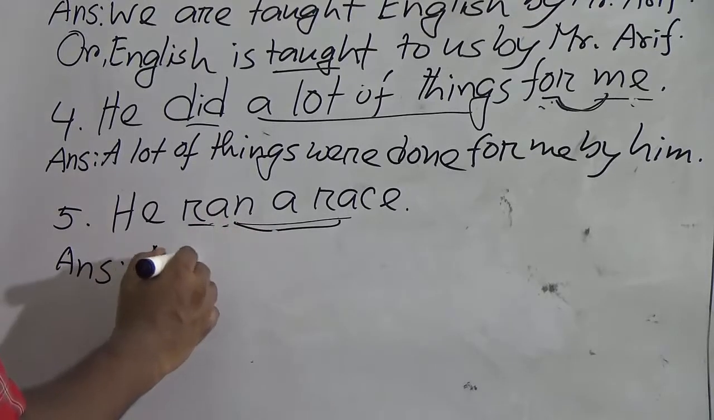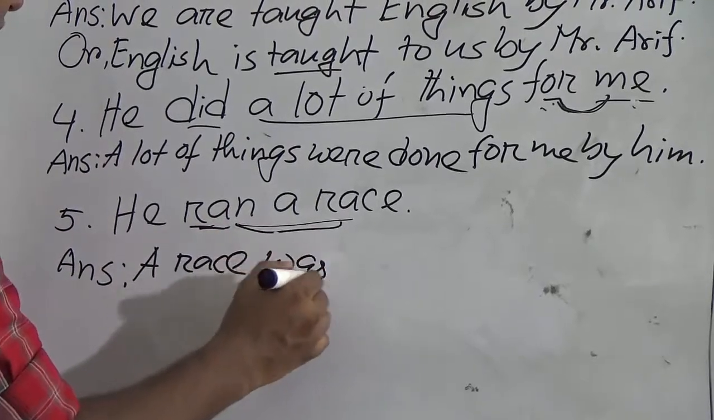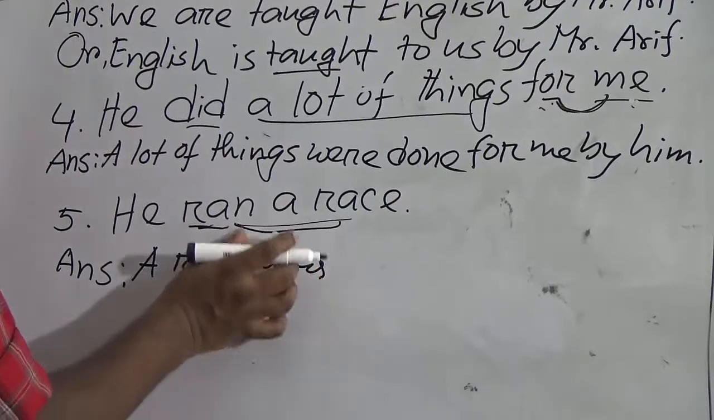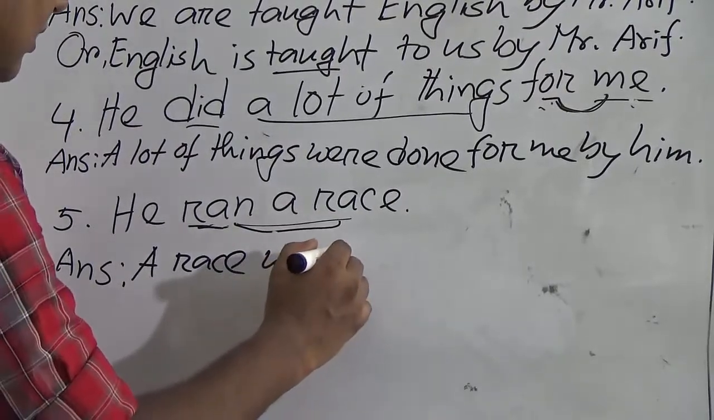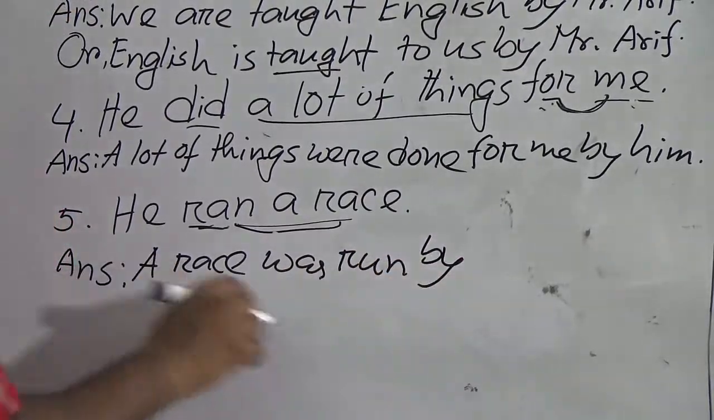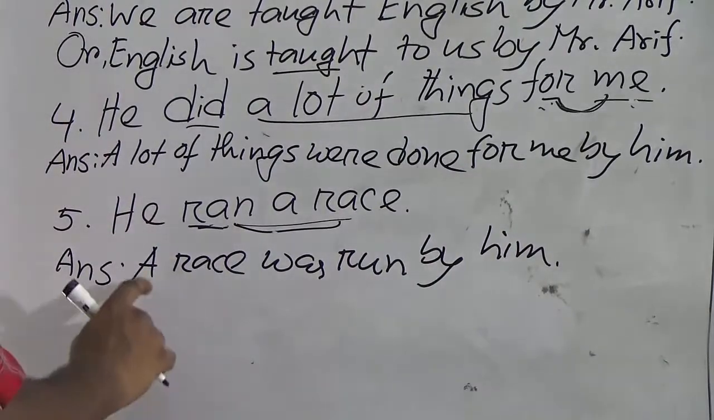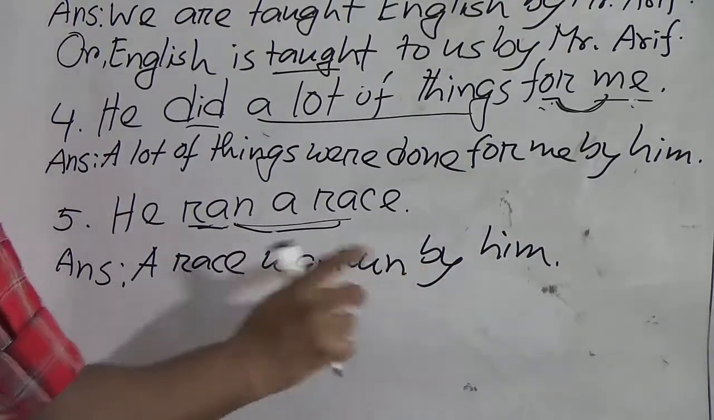So a race, past indefinite tense, was. We are using past indefinite tense, auxiliary verb was, run, ran, run, by, preposition by, and the subject will be him. Okay, so a race was run by him.